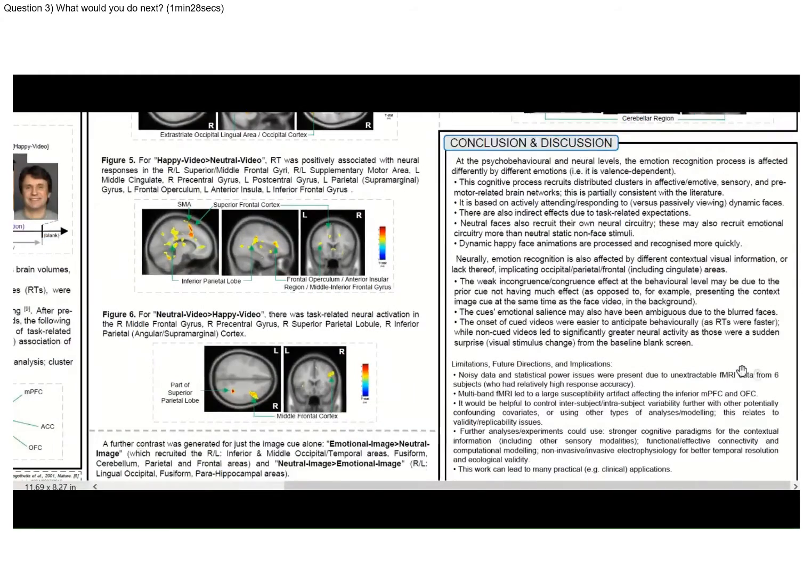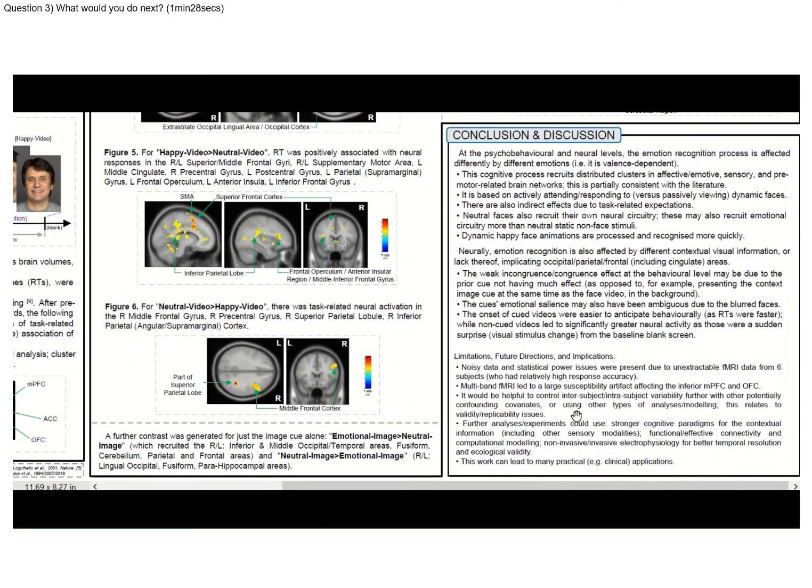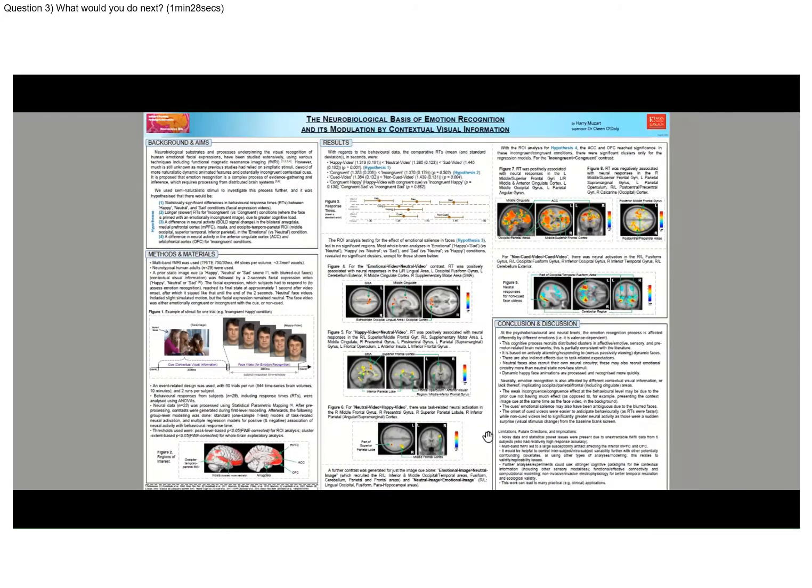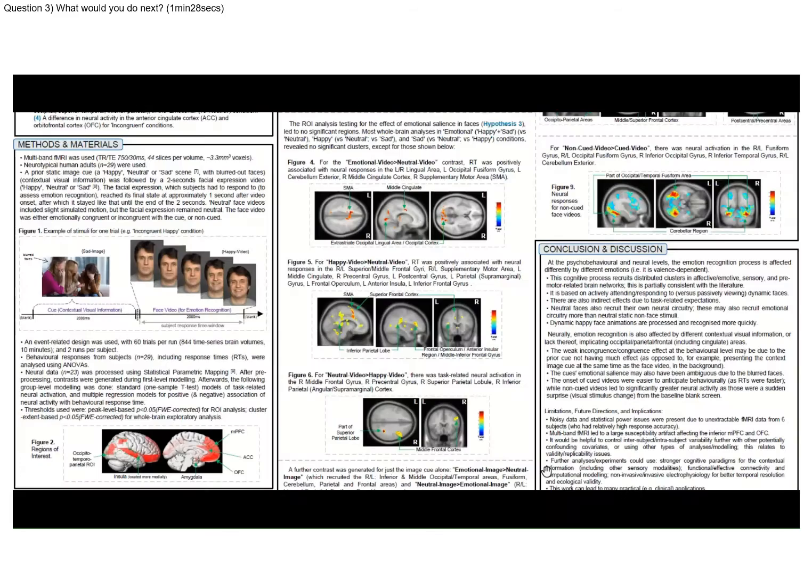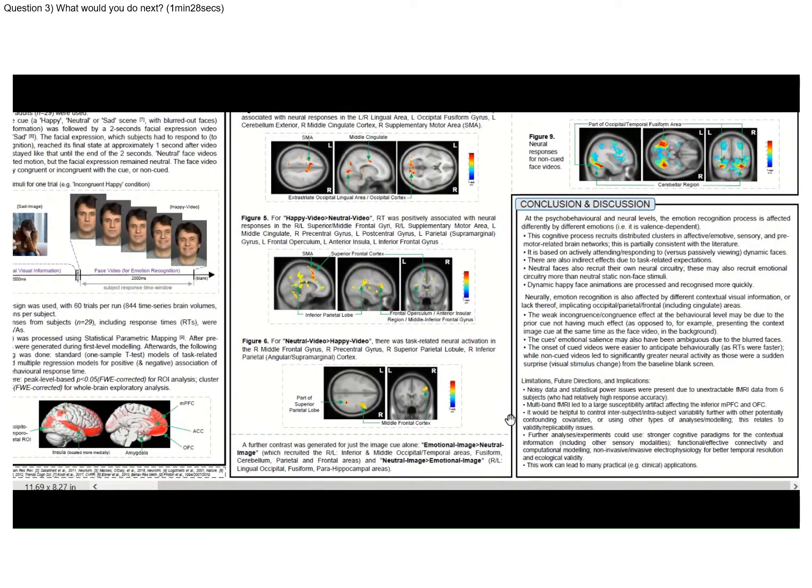So one thing that could be done is getting back the data for those 6 subjects that were not extracted. We could also use a different type of processing pipeline, including other types of analyses or modeling, because some studies suggest that different research labs can come up with vastly different final results, even with the same raw data and hypotheses, which is a potential problem when replicating cognitive neuroimaging studies. As for pursuing further experiments, we could use stronger cognitive paradigms for the contextual information. We could investigate other emotional faces like angry and fearful ones, more trials could be performed, and so on.